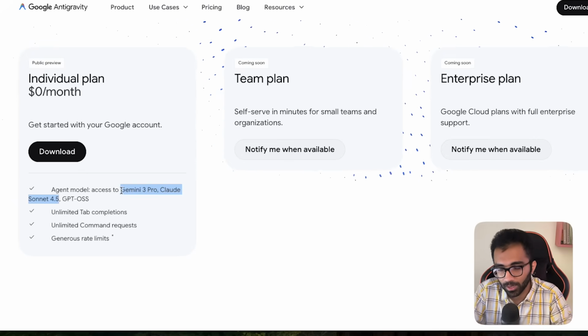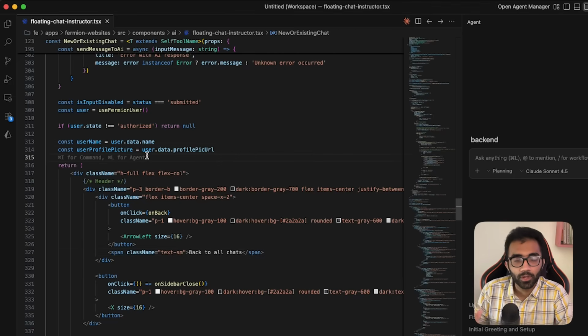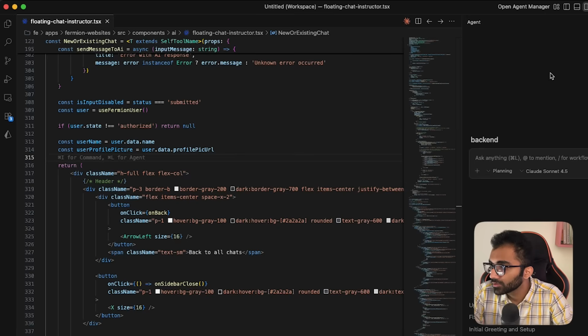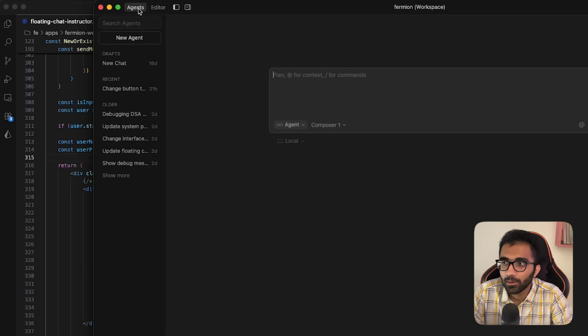It's basically a bloodbath at this point. Now, what these editors are also trying to do is head a little bit over to the agentic side, whatever that means. So even in case of Cursor, you would see that in their version 2 release or something, they released a completely new tab called agents.